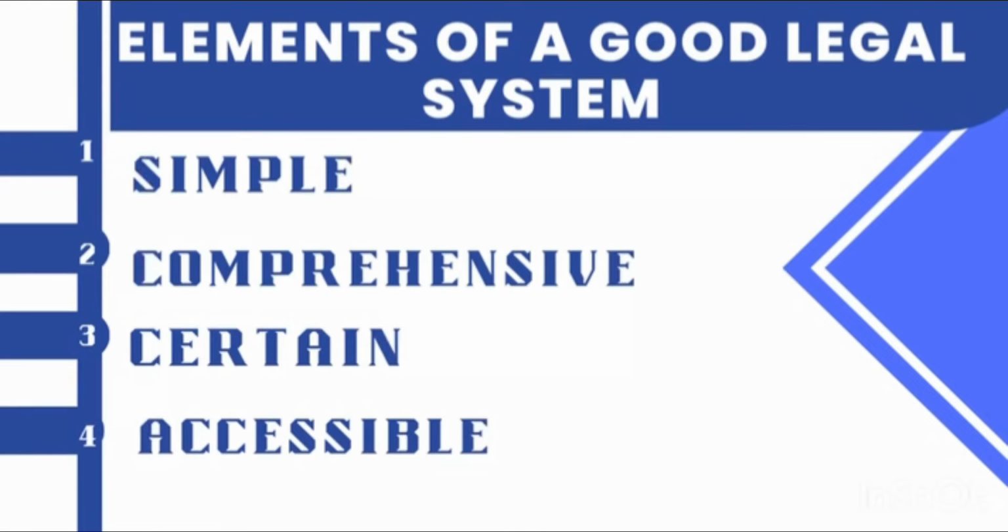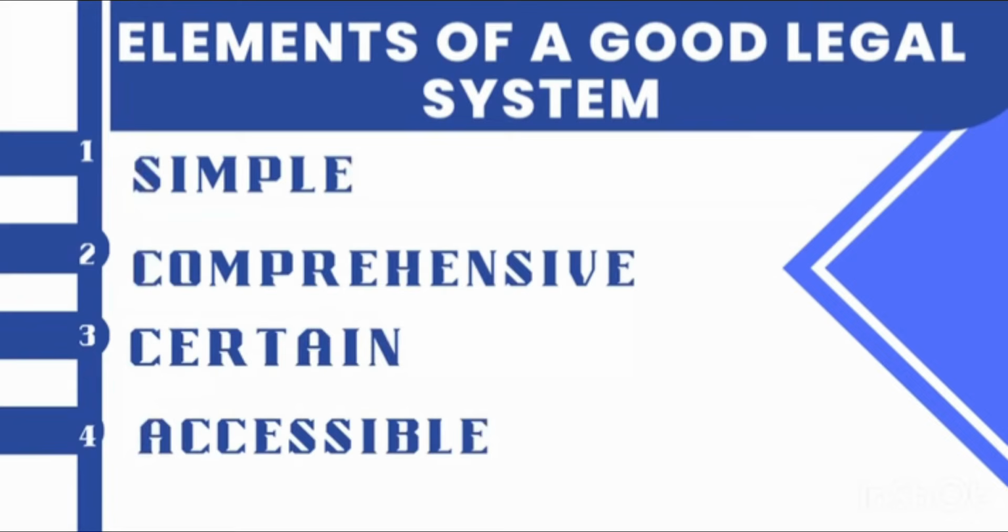Two, a good legal system must be comprehensive. It must be comprehensive, meaning it should attempt to cover all areas of disputes. It should not leave gaps. It should attempt to cover all areas of disputes.